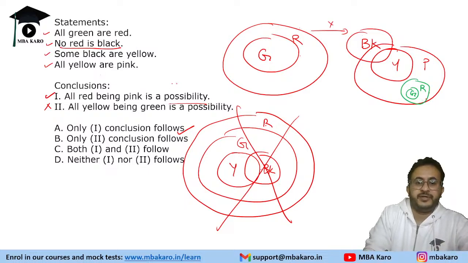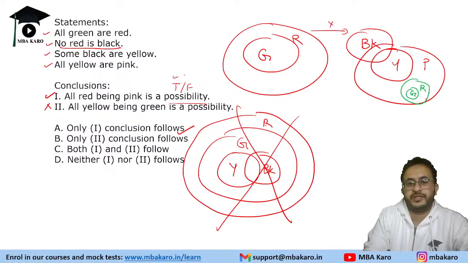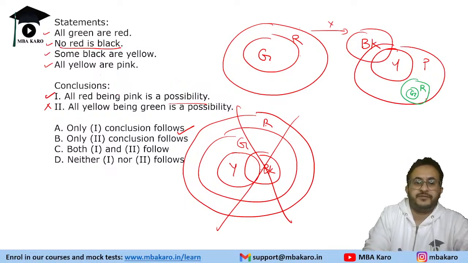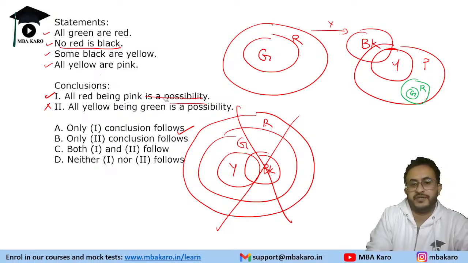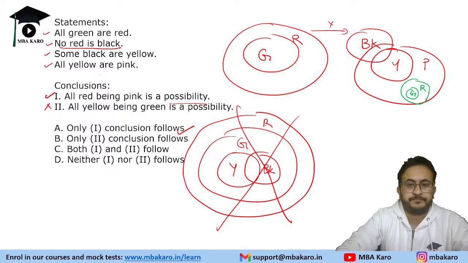Possibility means that it can be true, it can be true or false. So yes, it is true in one of the scenarios, hence we will choose it as a possibility. But if the word possibility was not there, all red is pink, we would say that it is not a conclusion. Okay, so the answer is option A.